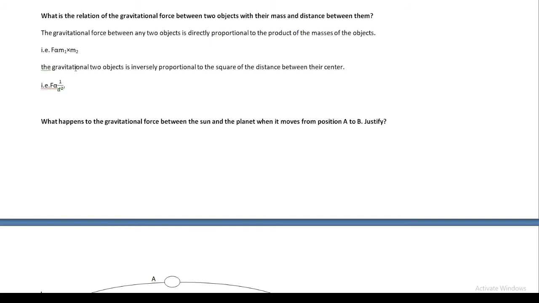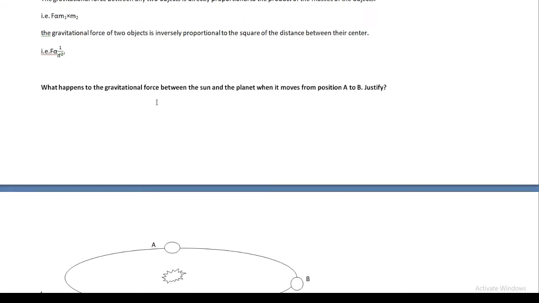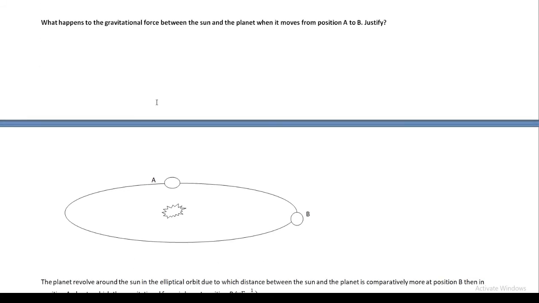And the gravitational force of attraction between two objects is inversely proportional to the square of the distance between their centers, so F is proportional to 1 by d square. So this is the relation of the gravitational force of attraction between two objects with their masses and the distance between them. Now here is one diagrammatic question.